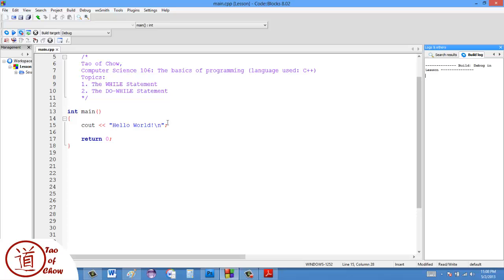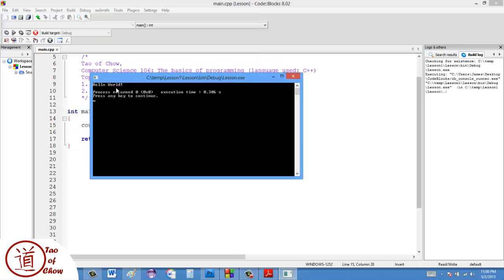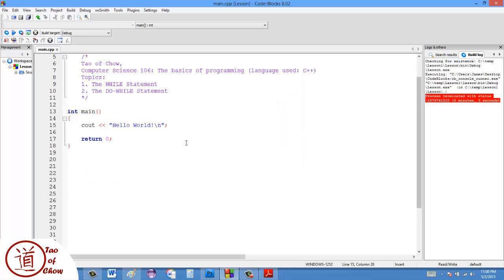And if I execute the code, I get hello world. Now, a question is, what if I wanted to say this 5 times? Well, a lot of people would default and say, well, I'll just copy this line 5 times. Something like that.